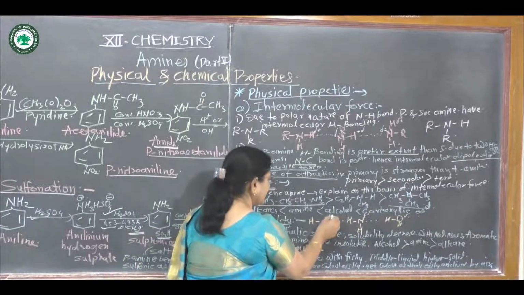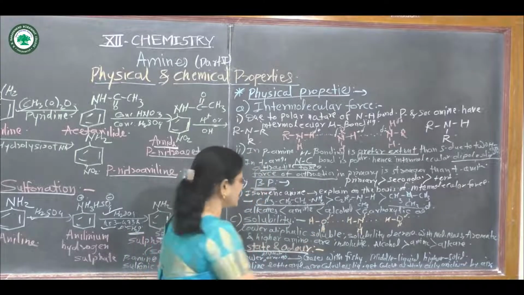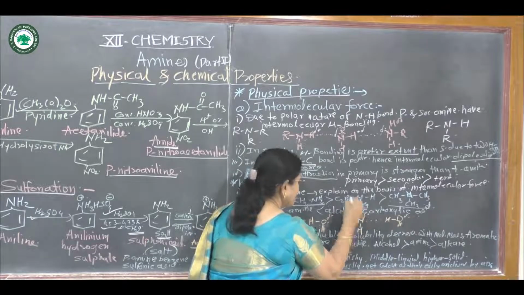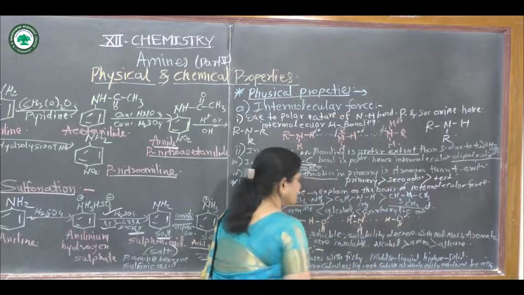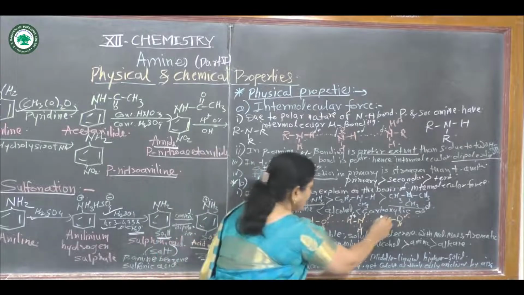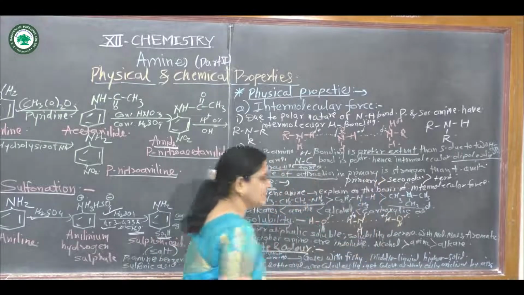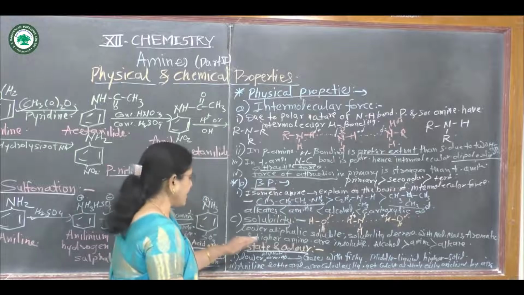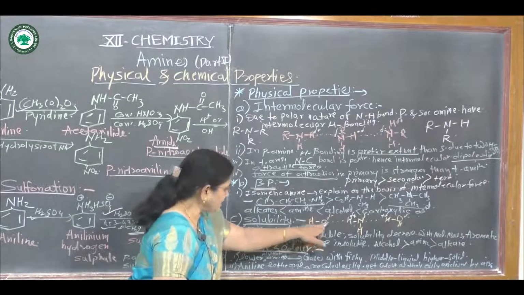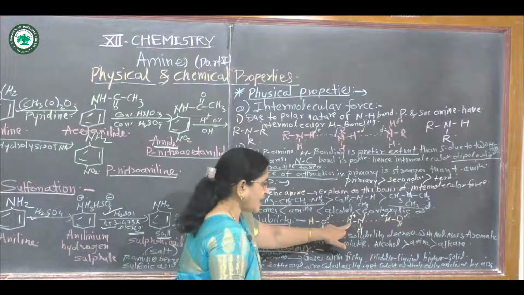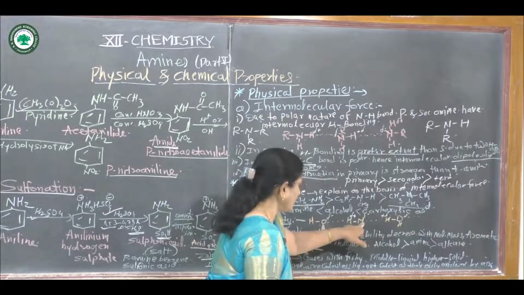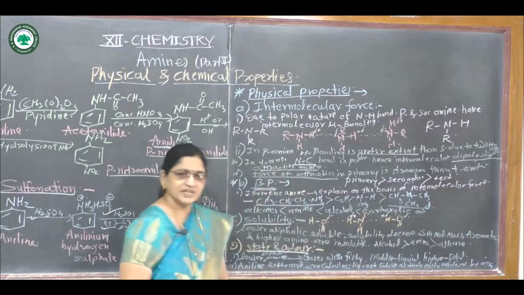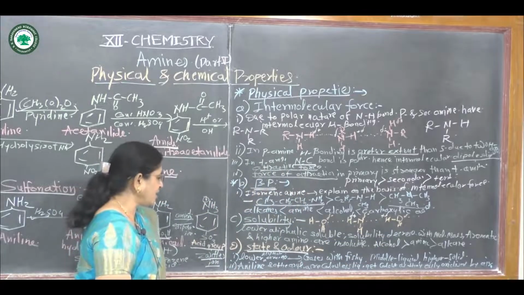On this oxygen there is partial negative charge and on this hydrogen there is partial positive charge. Again here on this nitrogen there is partial negative charge and on this hydrogen partial positive charge. In this way it forms oxygen-hydrogen weak hydrogen bond. Here also in the second and third molecule, nitrogen and hydrogen form a weak hydrogen bond.